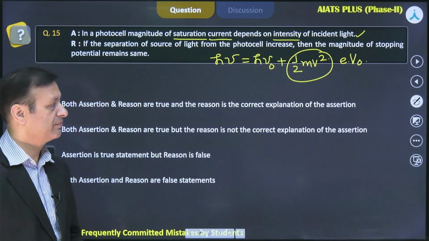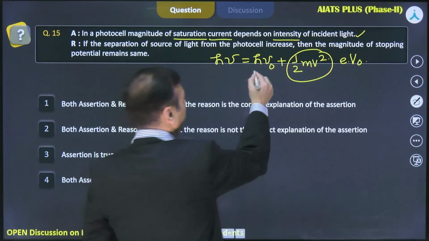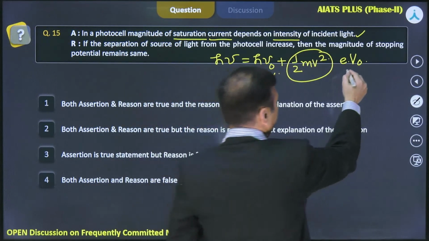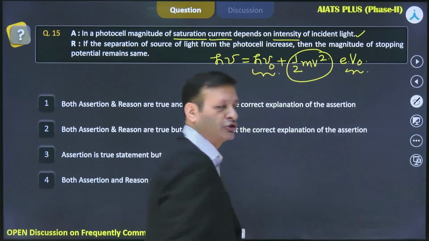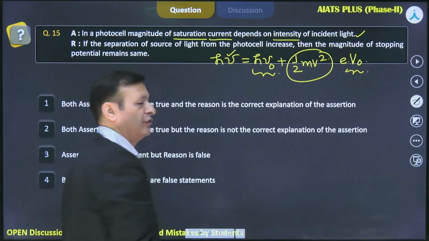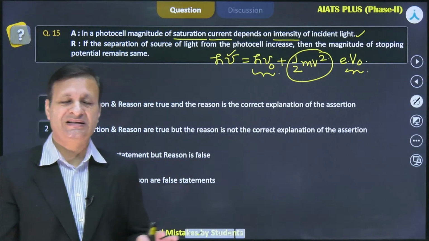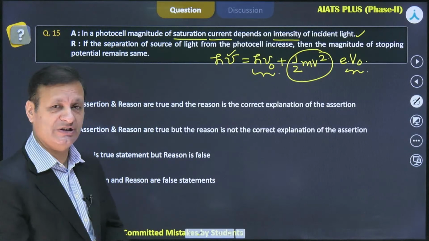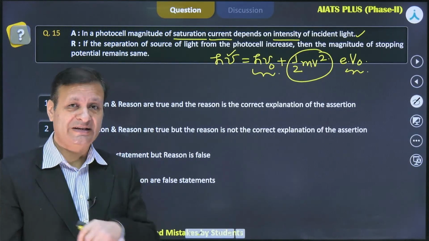And we know for a given material this value is fixed. It means stopping potential depends only on the frequency of the incident radiation, depends only on the energy, frequency, not on the intensity.